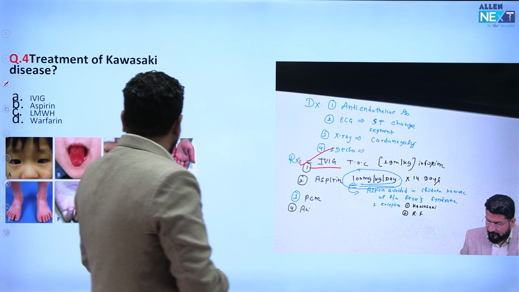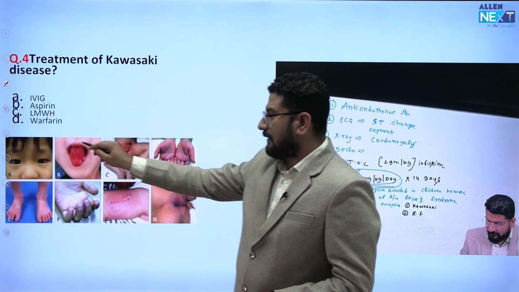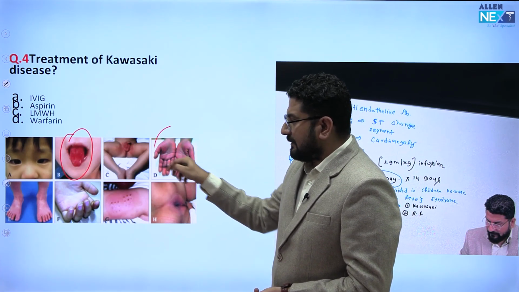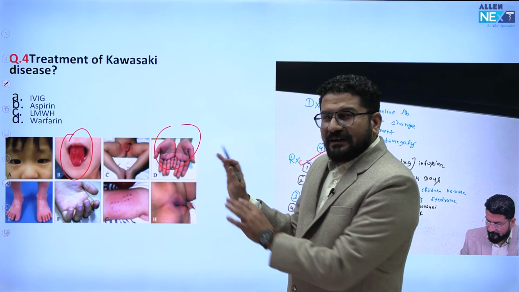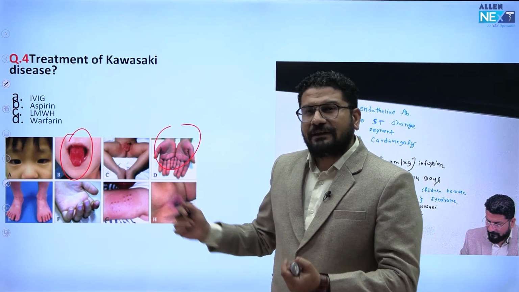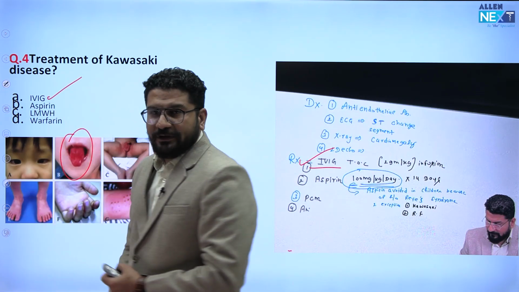It was a case given with some photographs. Some students are saying strawberry tongue was given, some mention erythema was given, and some students had multiple pictures. Whatever the picture is, it asked the treatment of Kawasaki disease. So the treatment of choice will be IV immunoglobulin.